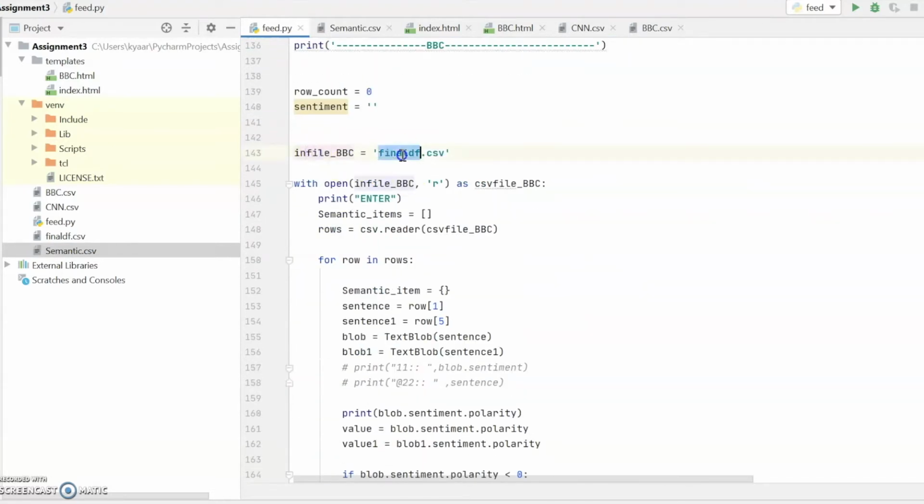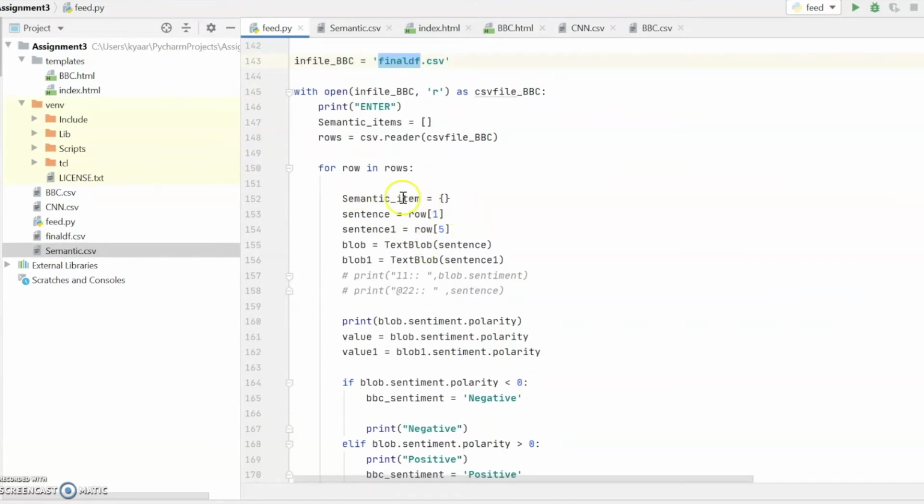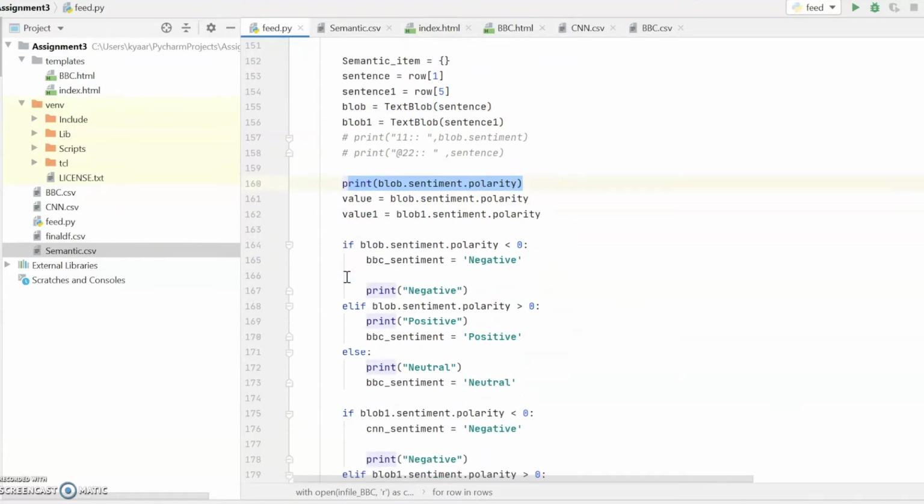So we are using the final CSV and passing the final CSVs into the function. Now we have to do semantic analysis. In this we are passing the BBC title and the CNN title. With the help of the TextBlob library, we are getting the analysis polarity. So this is what we are getting, polarity.